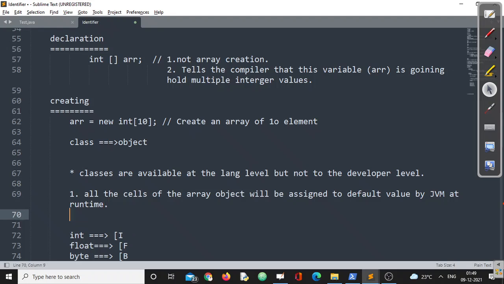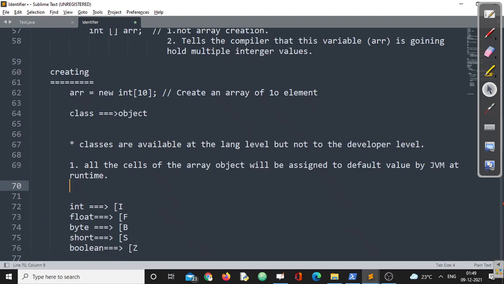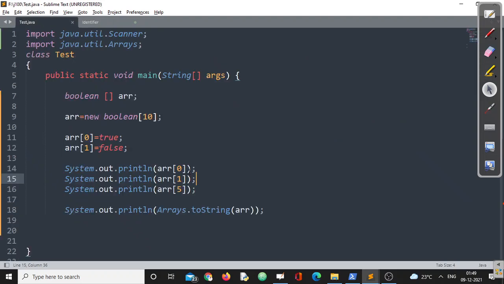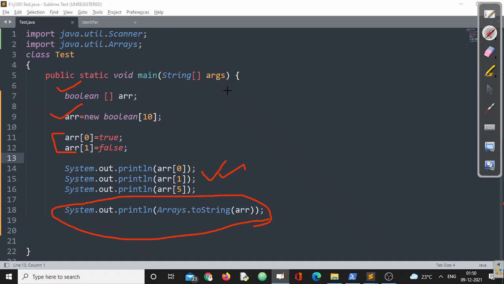If we are not satisfied with the default value, we can give any other value. Like here, we are not satisfied with the default value, so we have given two values. We can also use some input to input the values. No problem in that. Now, let us summarize what we have done. We have declared the array, we have created the array, we have inserted values into the array, we have displayed the array, and also we have displayed the entire array at one go, right?